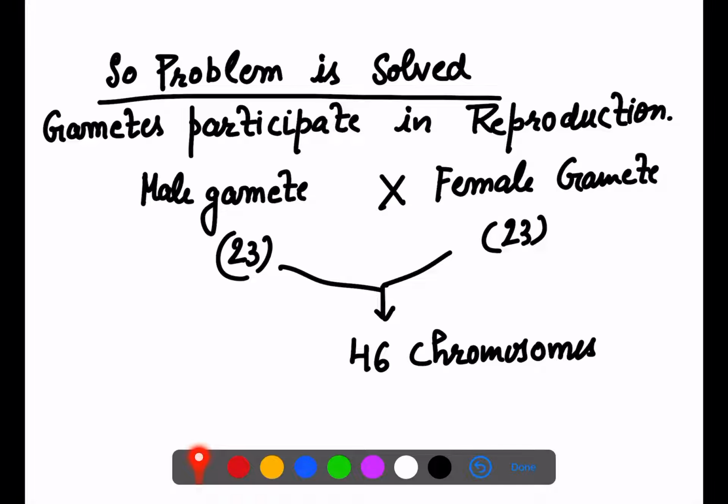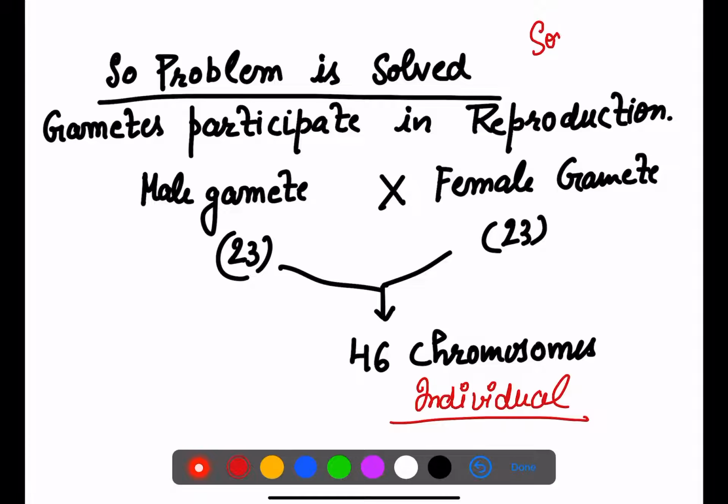So here the problem is solved when the gametes participate in the reproduction. Male and female gametes combine and produce a 46 chromosome individual. The answer is here, so you can also take the help of this slide, which will make clear what the number of chromosomes will be in your non-reproductive cells, that is your somatic cells, and in gametes. So now you have an idea of the number of chromosomes in the gametes, but still write your answers.